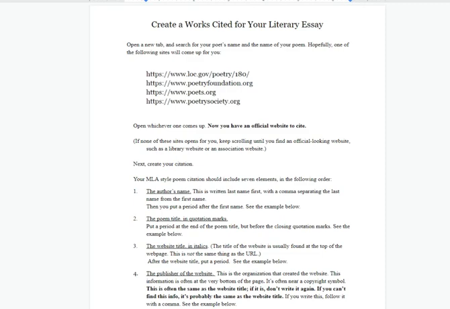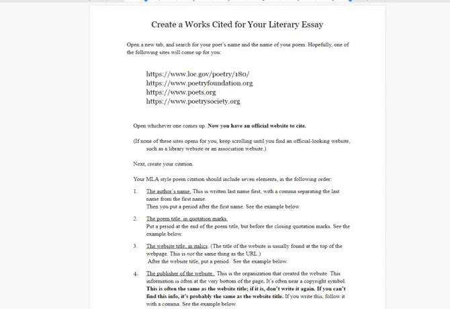The first thing I tell you to do is to do a Google search for your poem, and I tell you that probably one of these four main websites is going to come up. For about 80% of you, that's true. If you get loc.gov, that's Library of Congress, or Poetry Foundation, or poets.org, or Poetry Society, you can use that.